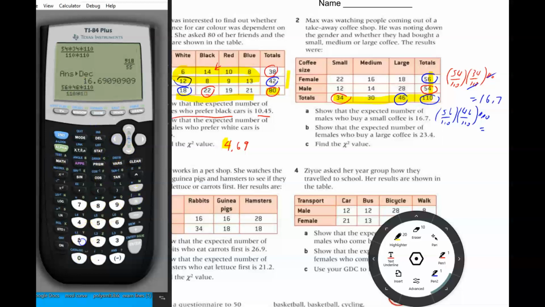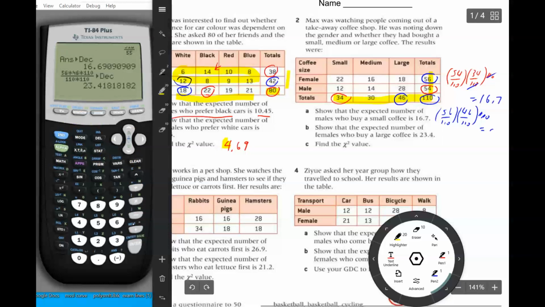times 110. And it's going to give me a fraction, so I'm going to go into math decimal. So I get 23.4, which is what we wanted also. Okay, so we've shown that too.